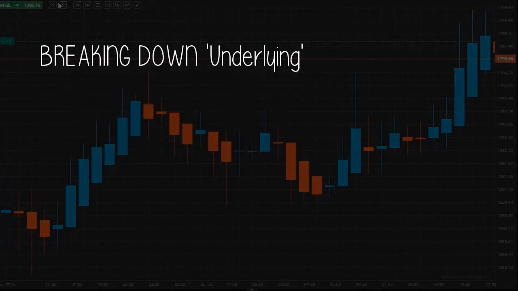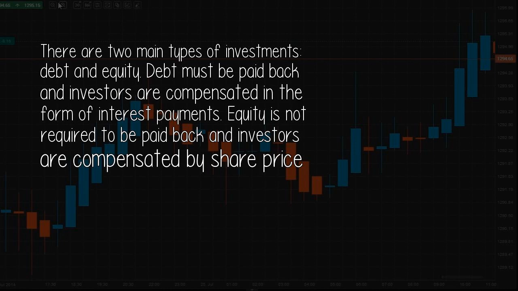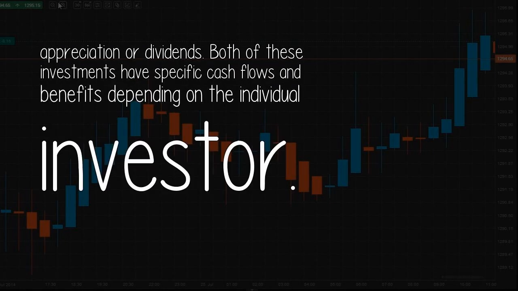Breaking down underlying, there are two main types of investments, debt and equity. Debt must be paid back and investors are compensated in the form of interest payments. Equity is not required to be paid back and investors are compensated by share price appreciation or dividends. Both of these investments have specific cash flows and benefits depending on the individual investor.